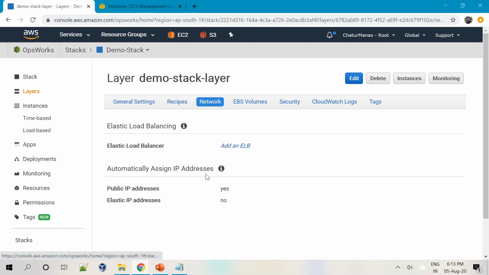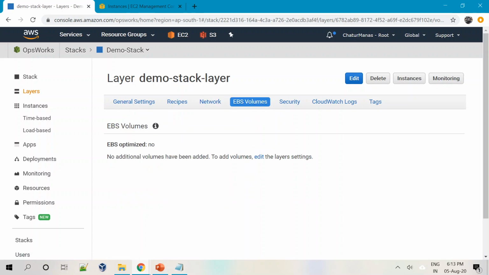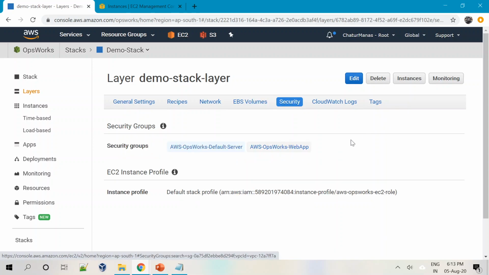Then we checked whether the public IP address is available or not for these instances. If you wanted an ELB, you can go and attach an ELB here. Then you have an EBS volume. So we checked whether you have any additional EBS volumes apart from the operating system that EC2 is creating. Then we looked at the security group and we added one security group as well, right?